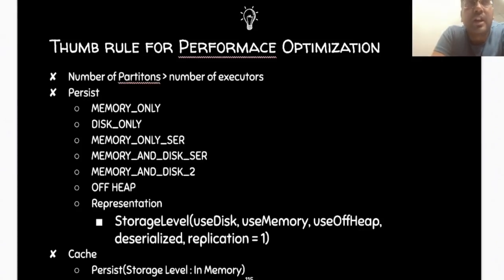Hello friends. In this video we'll discuss the thumb rule for performance optimization. Let's say in a restaurant we have more orders than the number of chefs, or we have fewer orders and so many chefs. What will happen in that case? We are going to discuss that in this video.